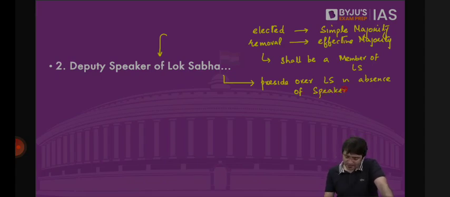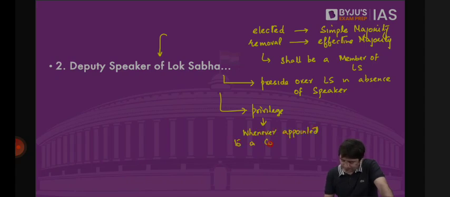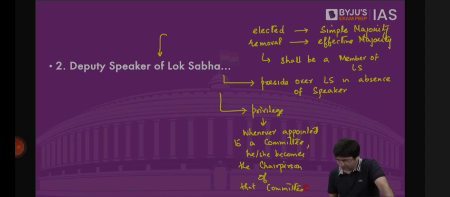This Deputy Speaker has a privilege. Whenever appointed to a committee, he or she becomes the chairperson of that committee. Let's suppose, for example, we have a committee where members are Mr. Modi, Rahul Gandhi, Amit Shah, Mahua Moitra, Derek O'Brien, Kanimozhi. These are the members of this committee. Who do you think will become the chairperson of this committee? Prime Minister? Because after all, he's the Prime Minister, a topmost leader.